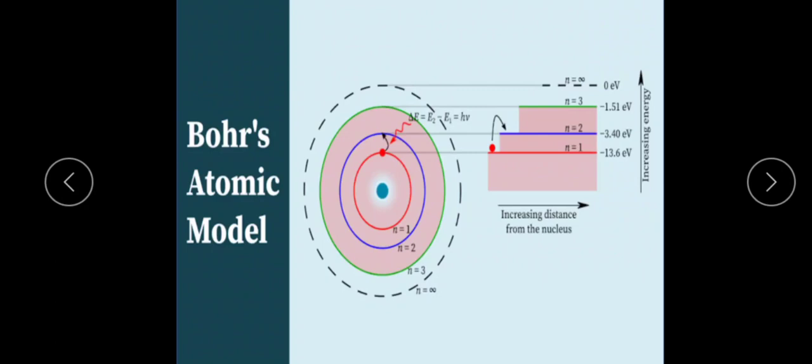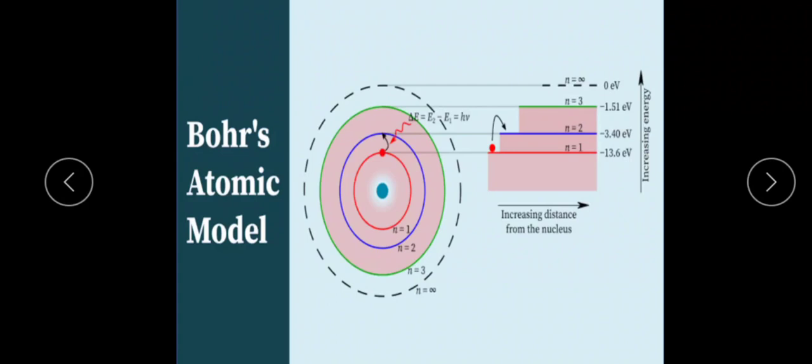Then in the second one, the electron is revolving, which means definitely there should be an angular momentum. The total atom is made up of empty space here. Then according to the third postulate, the energy of the revolving electron in the first orbit is taken as n1, so its energy is like this. In the second state, its energy is minus 3.40 electron volt.